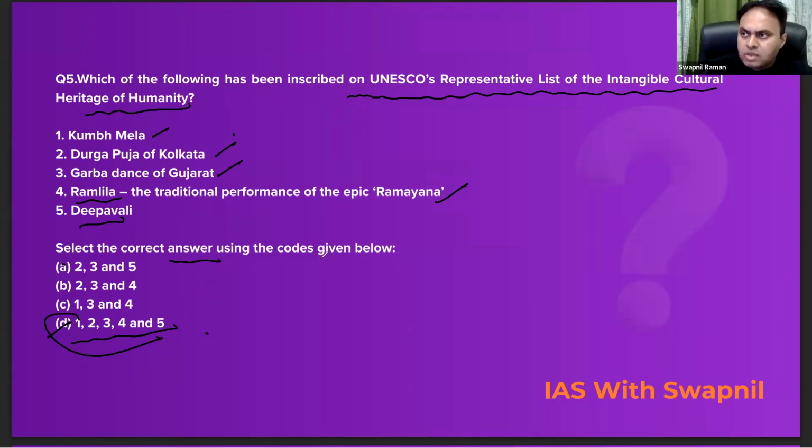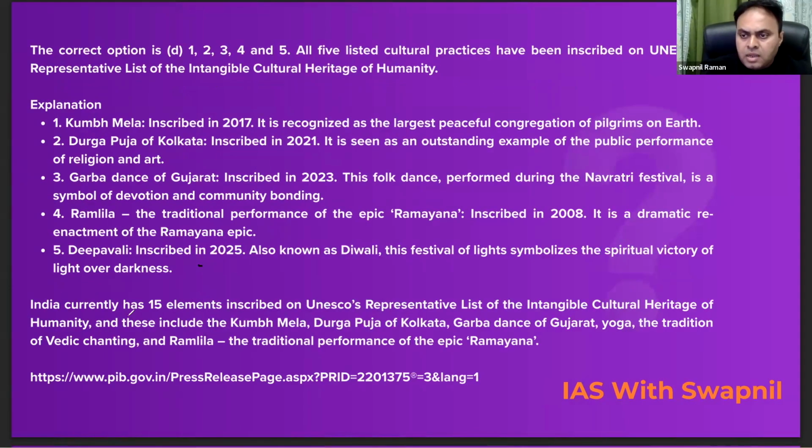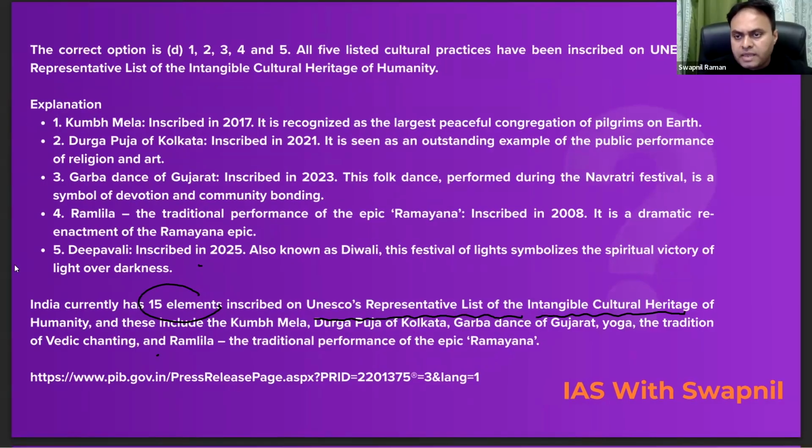Recently Deepavali was included in the UNESCO's representative list of intangible cultural heritage of humanity, right? So do remember this was the news recently. Look at the explanation part, and do remember India currently has 15 elements inscribed on UNESCO's representative list of intangible cultural heritage of humanity. Clear? तो अभी recently किसको include किया गया है? दीपावली को. So do remember all these important facts. Now let's move on to the next question.